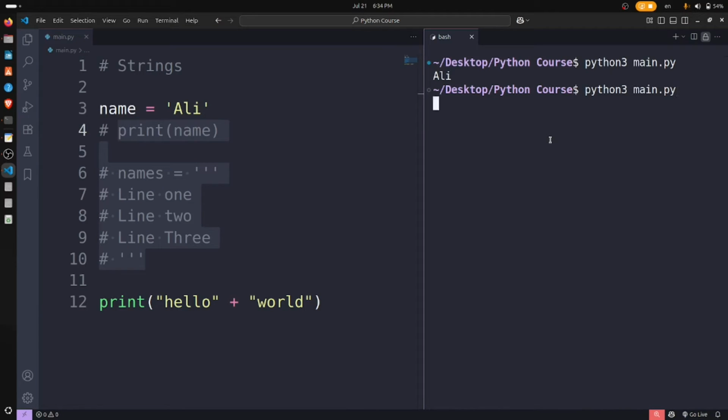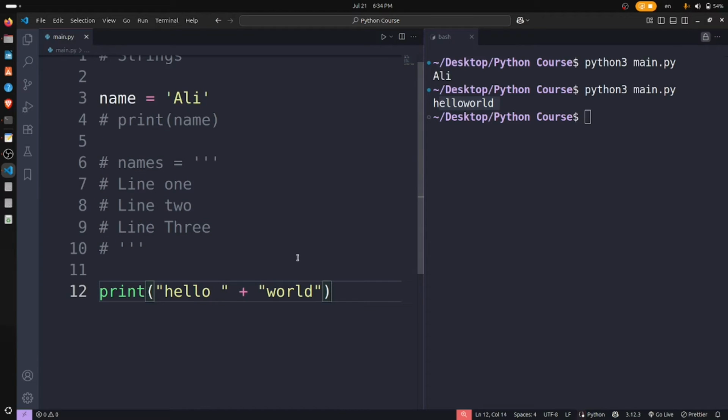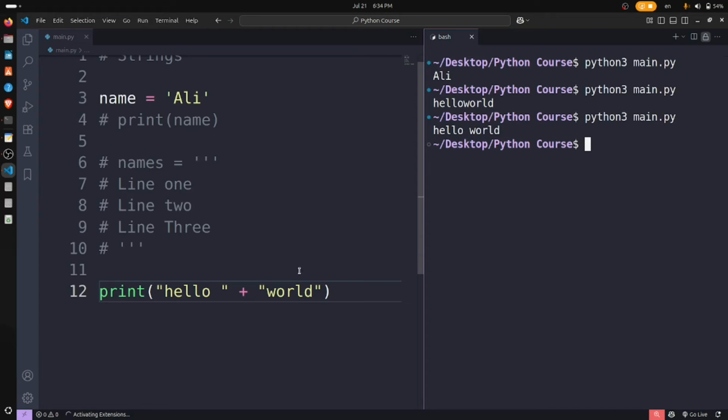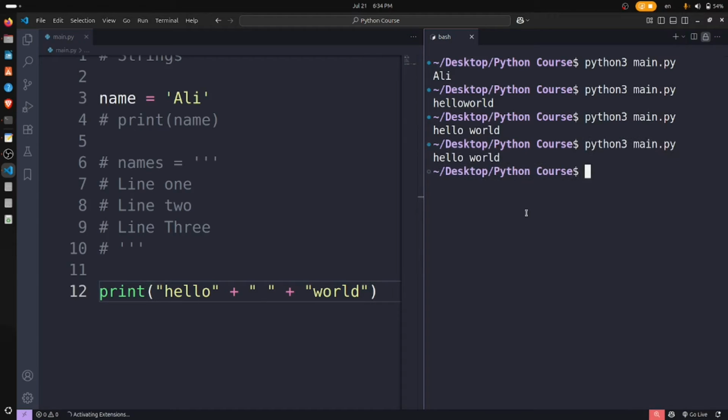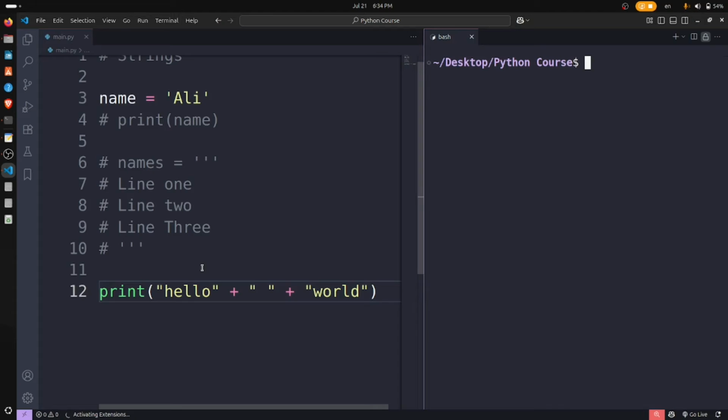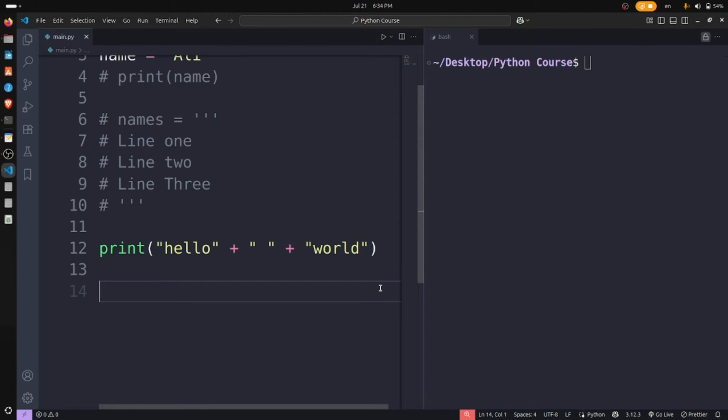Okay, let me print it. There is no space between them, so we can add a space between them. The first method is like this, and the second method I'll tell you is to have another plus sign, and see the space is added here.